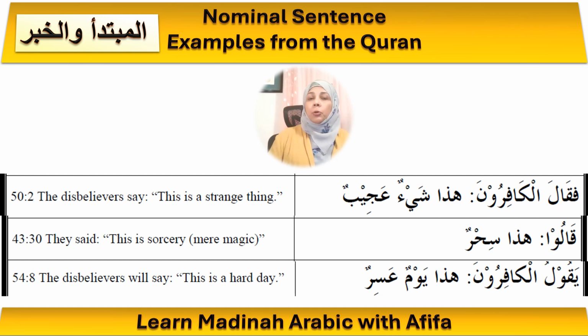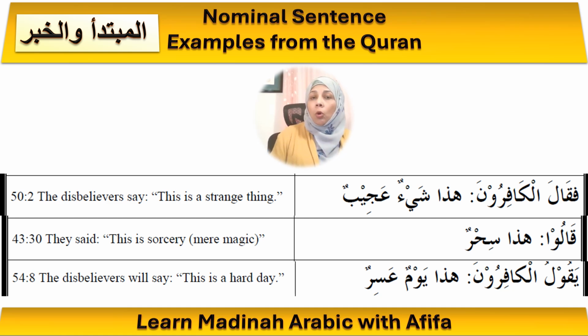So in the last few lessons, we have been studying two kinds of sentences in Arabic. The first is the verbal sentence, which starts with a verb, and it is called al-jumlatul fi'liyatu. And we have been studying the nominal sentences, which start with a noun, and they are called al-jumlatul ismiyatu. So here in these verses, we are going to be looking at both types of sentences.